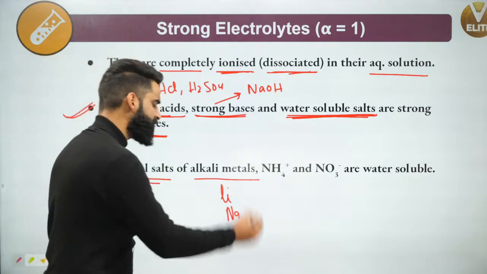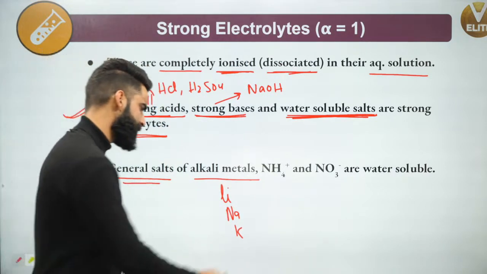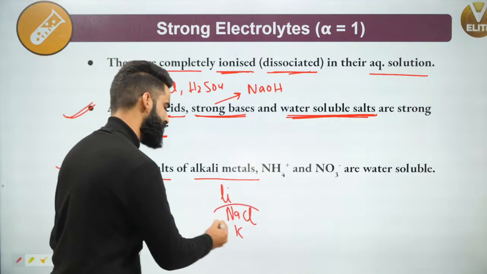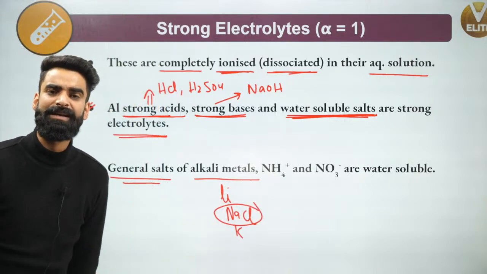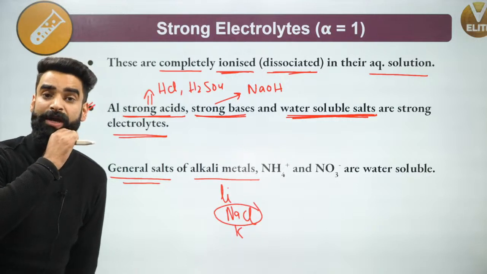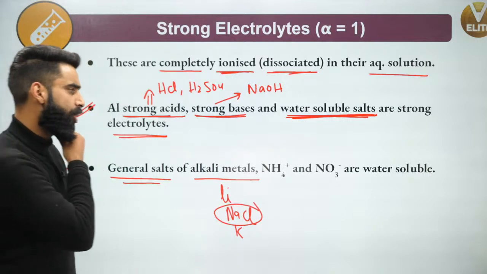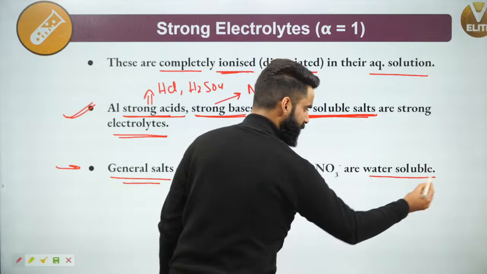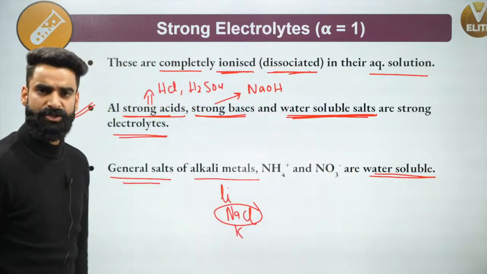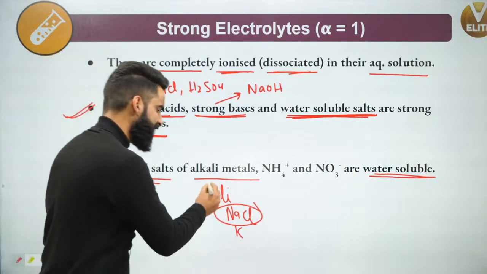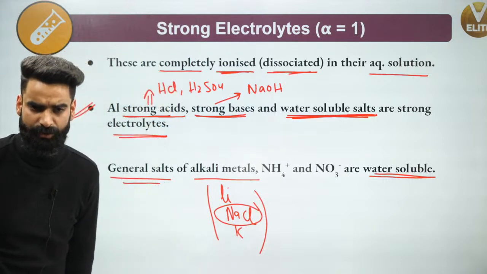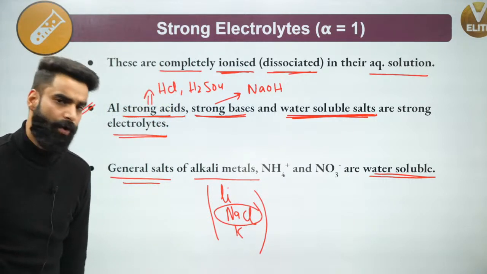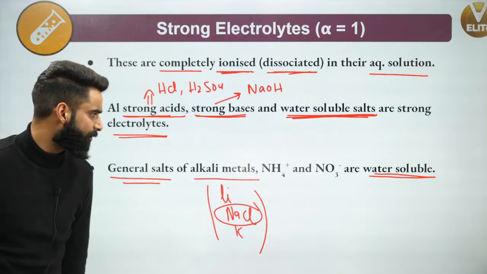When you take the general salts of these alkali metals, for example NaCl, these are considered strong electrolytes, which are water soluble. When you make their aqueous solution, they completely get dissociated into their ions. So they are examples of strong electrolytes.